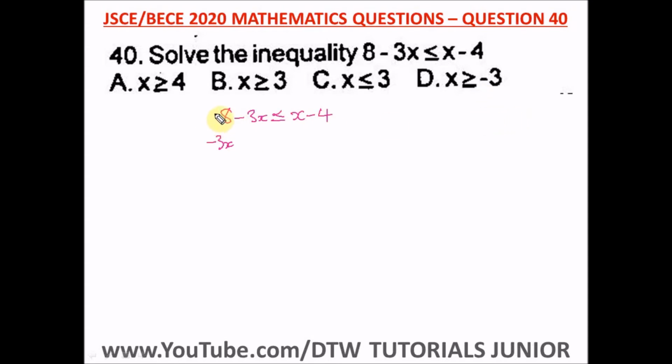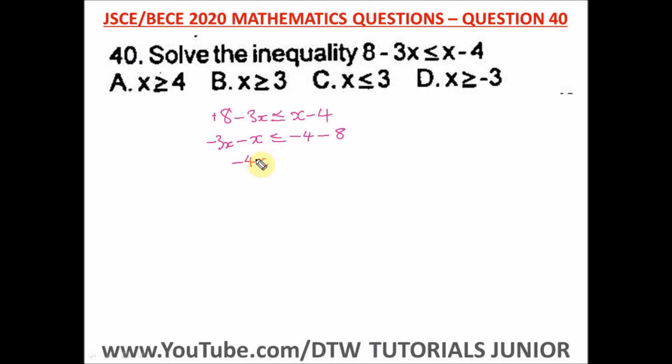The sign of 8 here is positive. And you really don't need to put positive in maths. If a number stands alone without a sign in front of it, it means it's positive. So bringing x to this side, we have a negative x, less than or equal to what we have left here, minus 4. Taking your positive 8 to this side, we have a negative 8. So negative 3x negative x will give us a negative 4x.